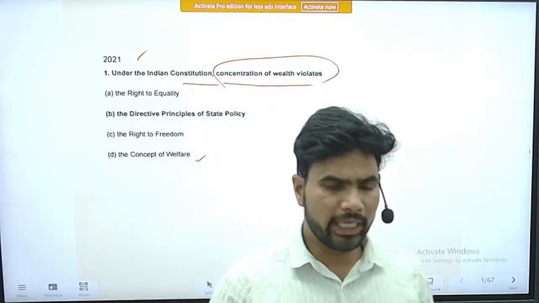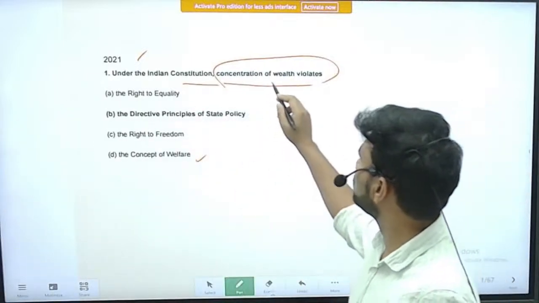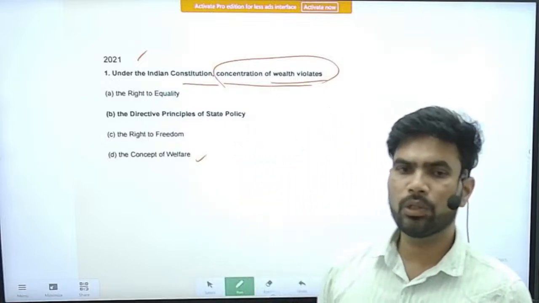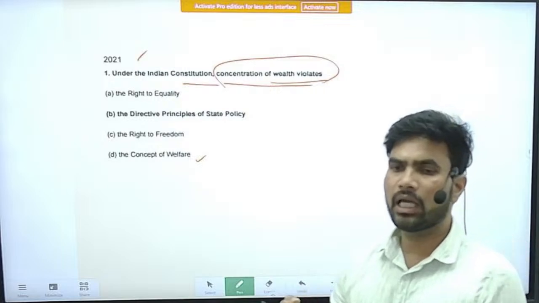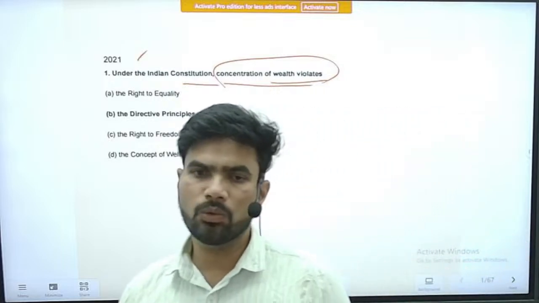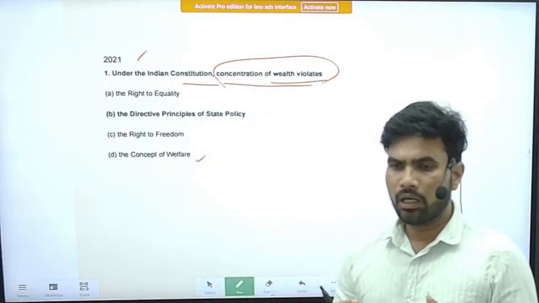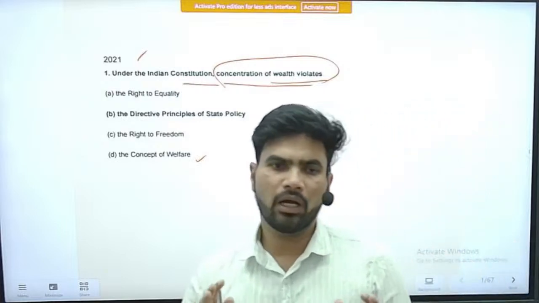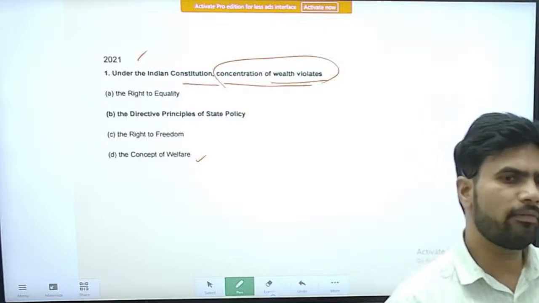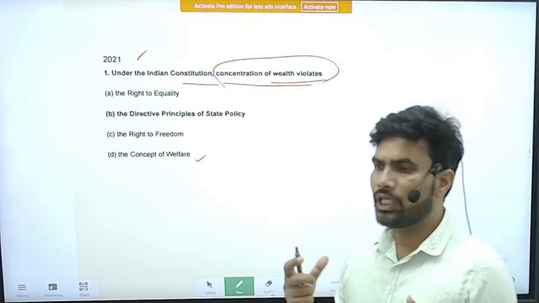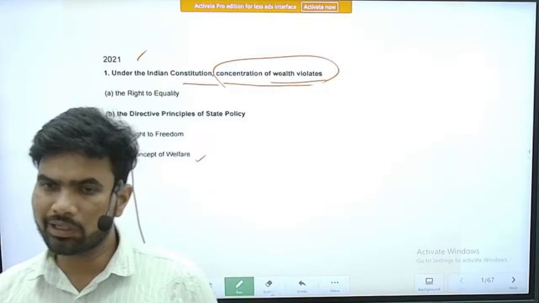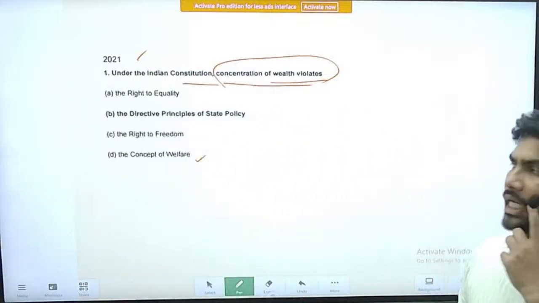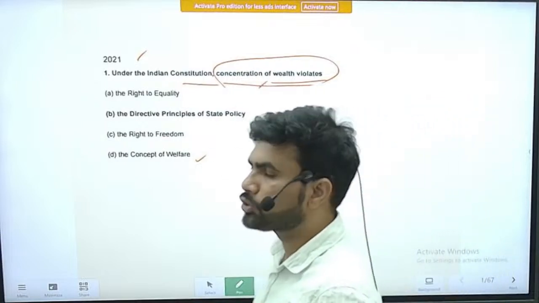But explicitly about the concentration of wealth and the need to control it in the hands of a few people, that too the resources, in DPSP it is clearly mentioned that there should be efforts by the government that the resources are not concentrated in the hands of a few people, and similarly, the wealth should not be concentrated.